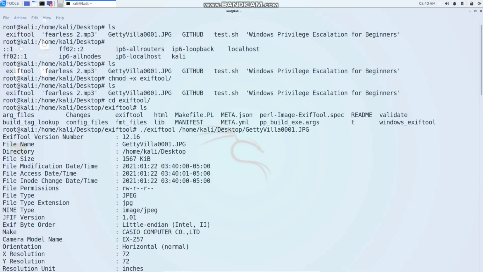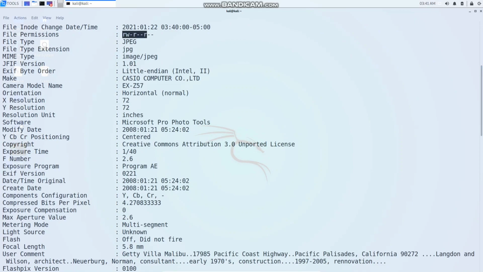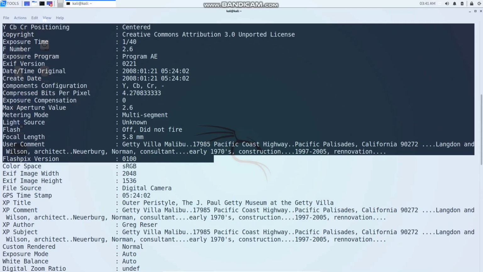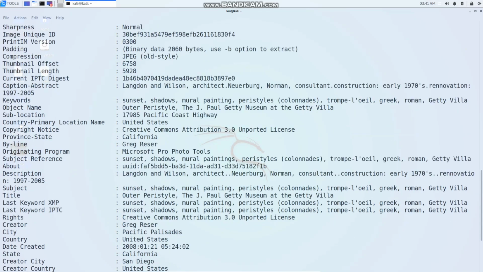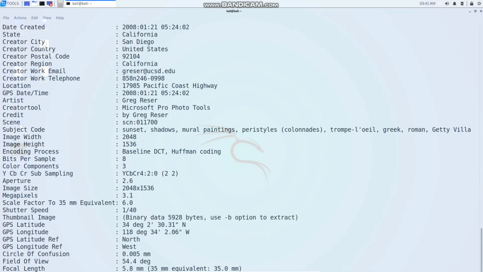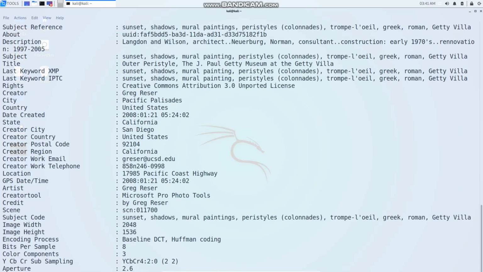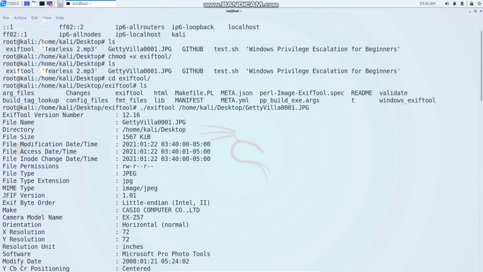That's the same information we got in the online tool, but there's something different that's called file permission, and that's related to Linux file permissions, which is not what this video is about. I'll make another video on that. So that's the GPS location and other stuff like the location, pin code, and other information.